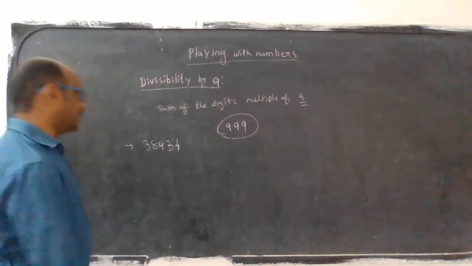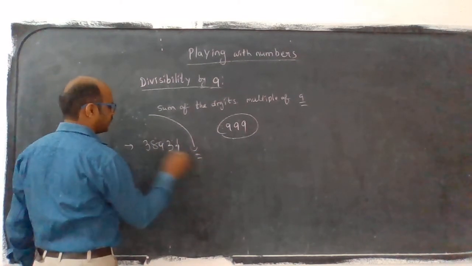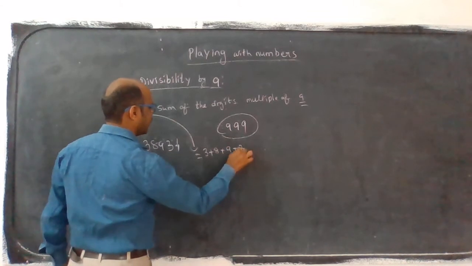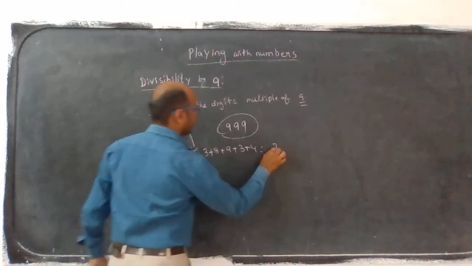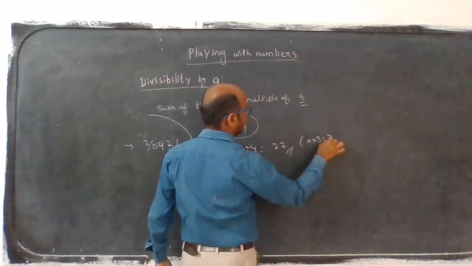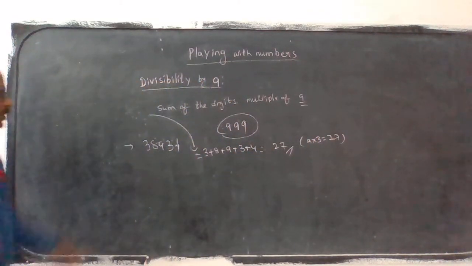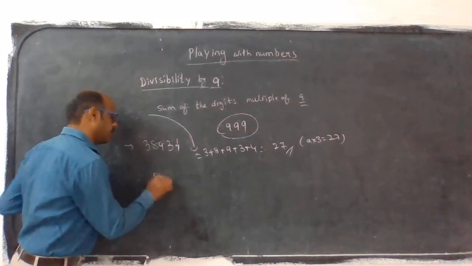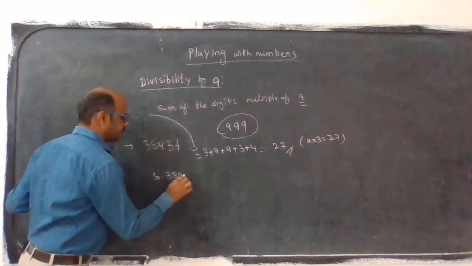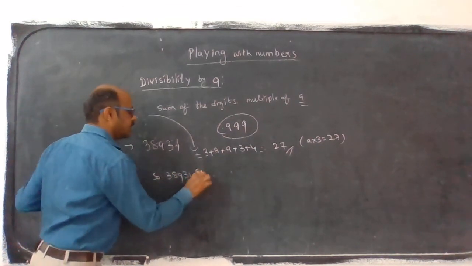We will check. What is the process? The sum of the digits: 3 plus 8 plus 9 plus 3 plus 4 becomes 27. 27 means 9 threes are 27. So 27 is a multiple of 9. So the number 338,934 is divisible by 9.